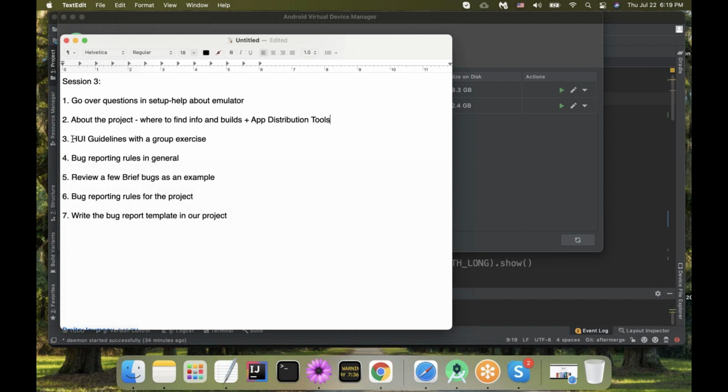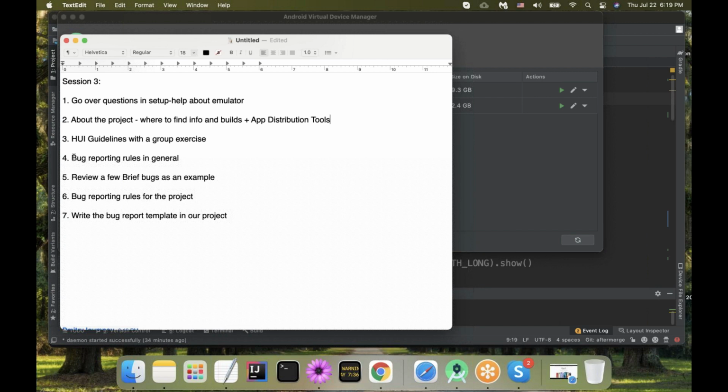Then we're going to talk about human interface guidelines for mobile applications for Android and iOS. And we're going to have a little exercise together, and we will figure out why we care. Why should I bother to know about any rules in terms of user interface?